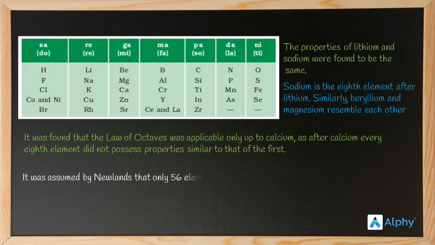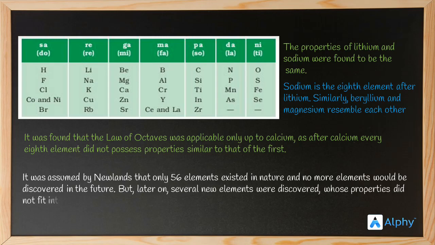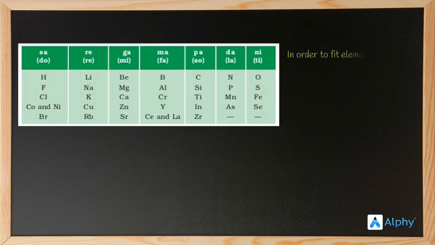Now, what about the second one? It was assumed by Newlands that only 56 elements existed in nature, and that no more elements would be discovered in nature. That was a wrong assumption. Later, several new elements were discovered whose properties did not fit into the law of octaves. That's the second disadvantage.